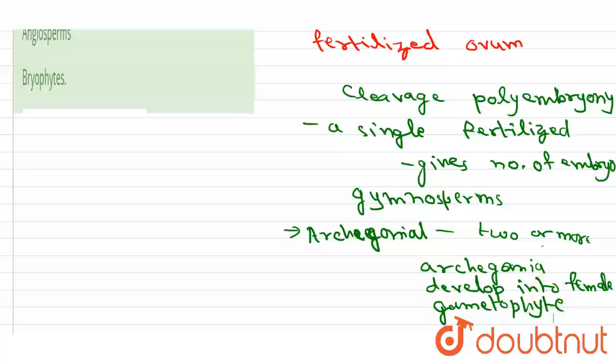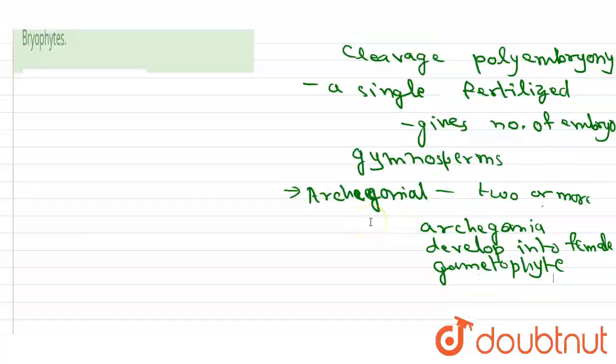As each archegonium contains an egg, two or more eggs may be fertilized and thus two or more potential embryos may be created.